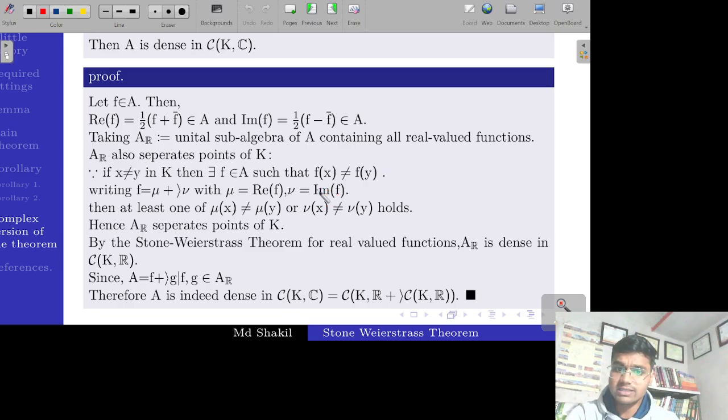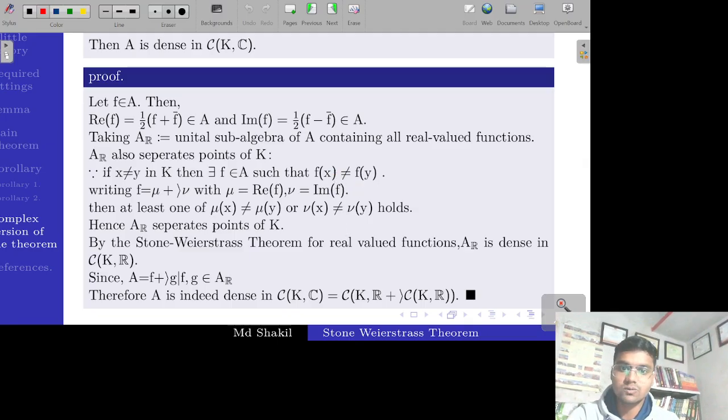Since f(x) is not equal to f(y), one of mu(x) not equal to mu(y) or nu(x) not equal to nu(y) must be true. Otherwise, if both were equal, then f(x) itself would be equal to f(y), which is not the case.